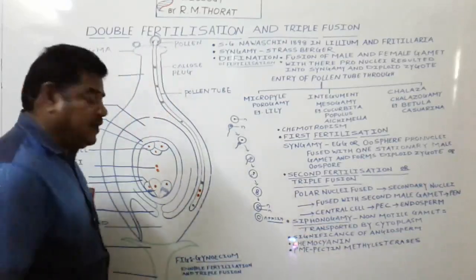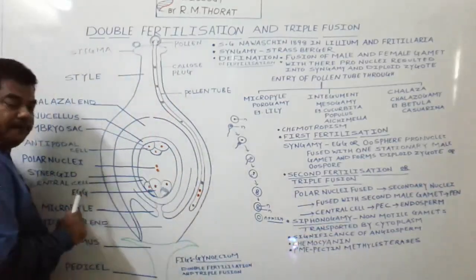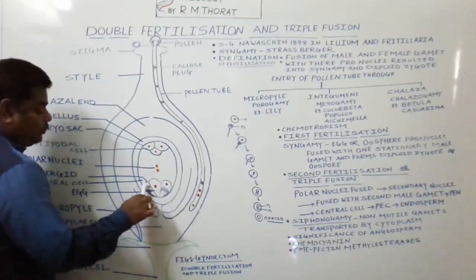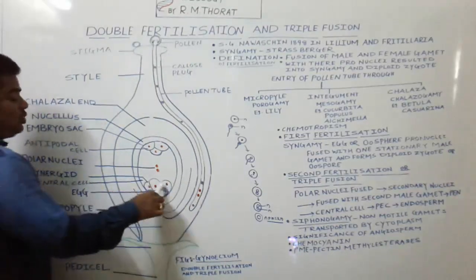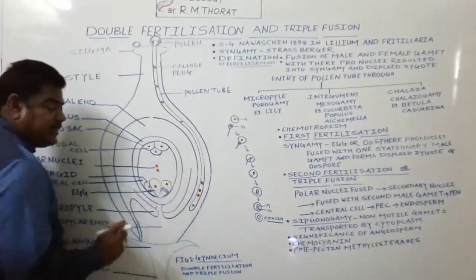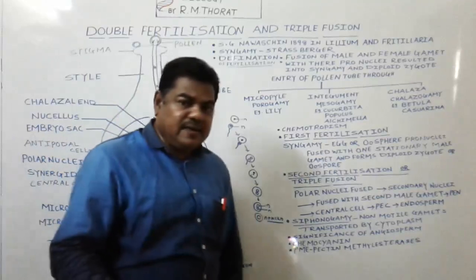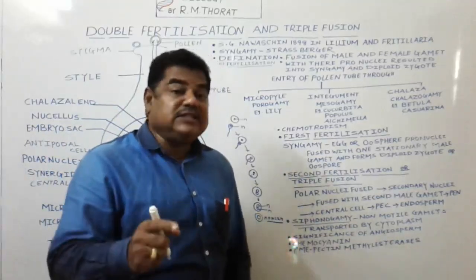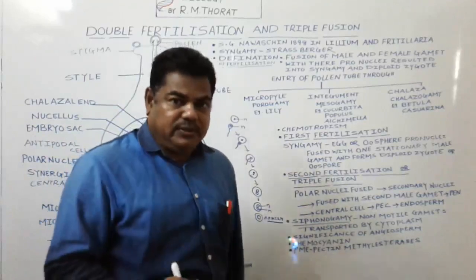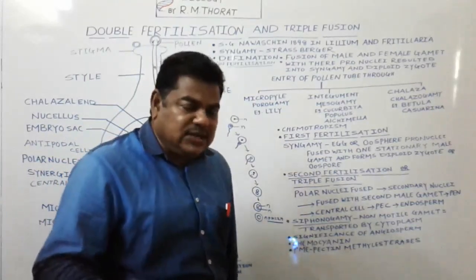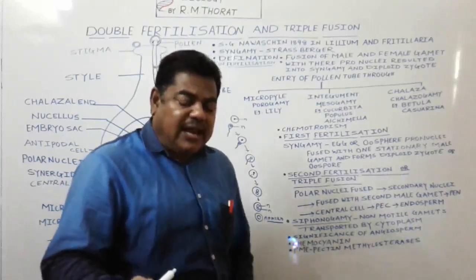The answer is, here is the egg, and this egg is surrounded by two synergids. These two synergids are supportive in nature, and out of these two, one synergid is compatible. In that synergid, excess water is present, sugar is present, and